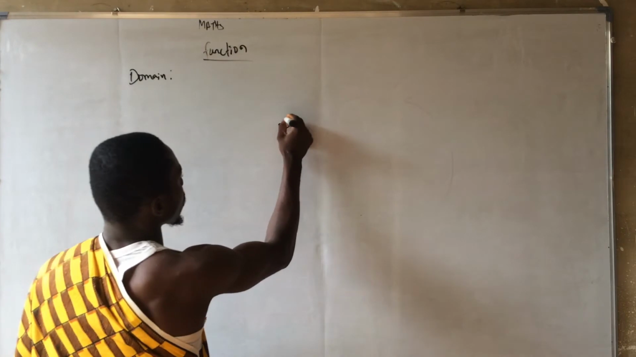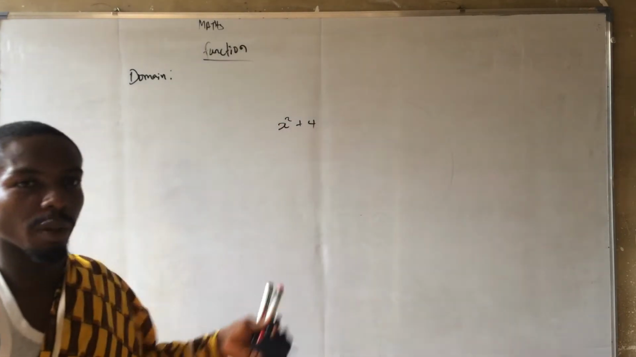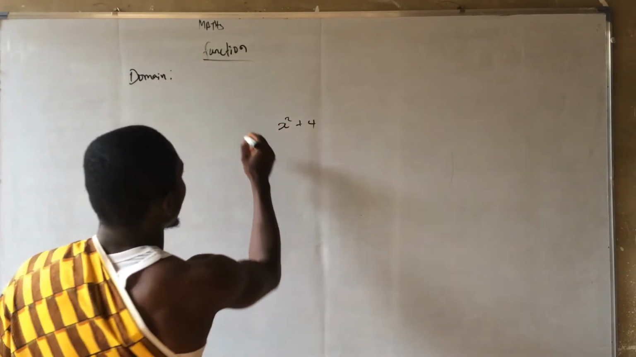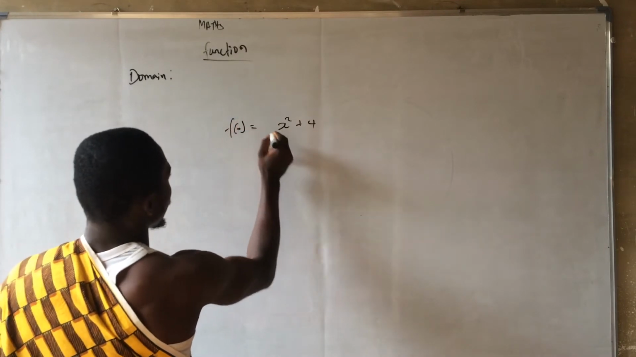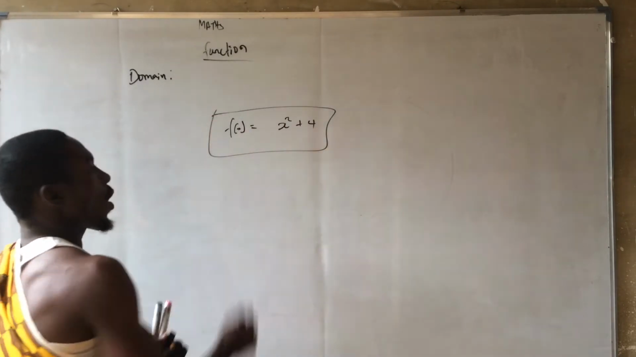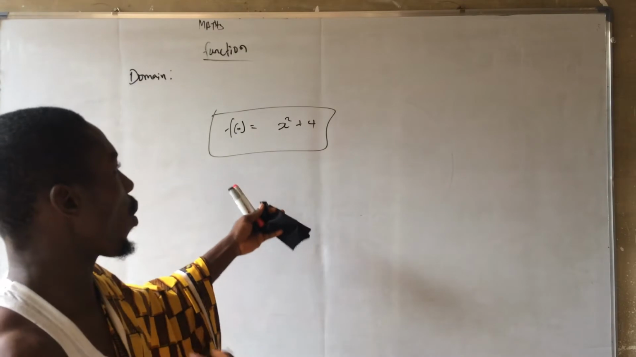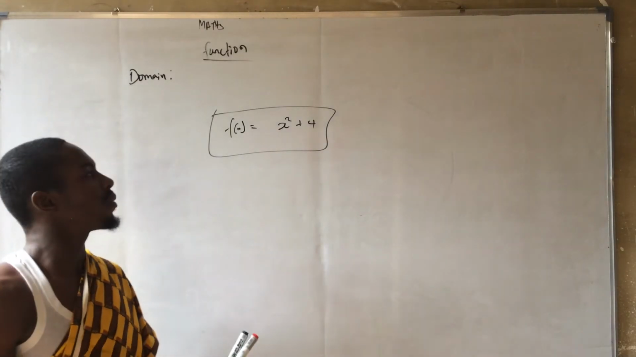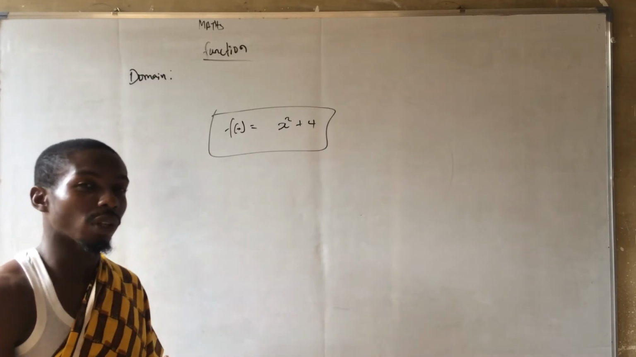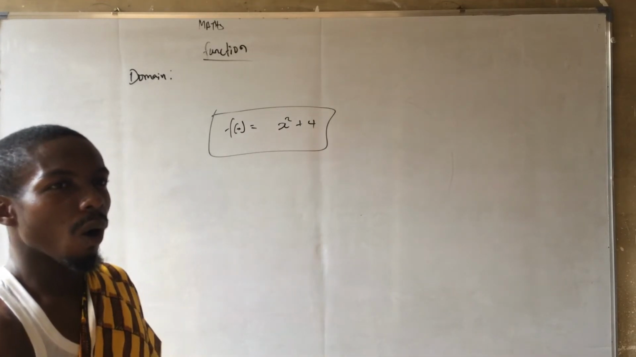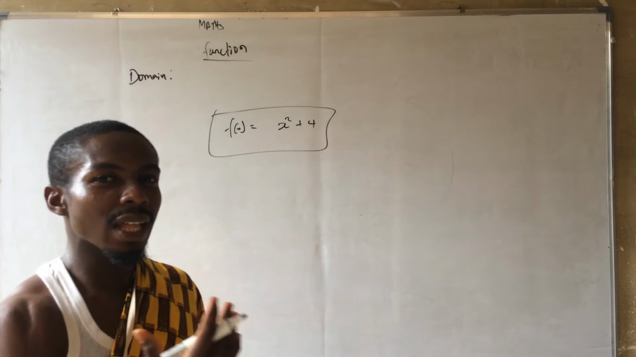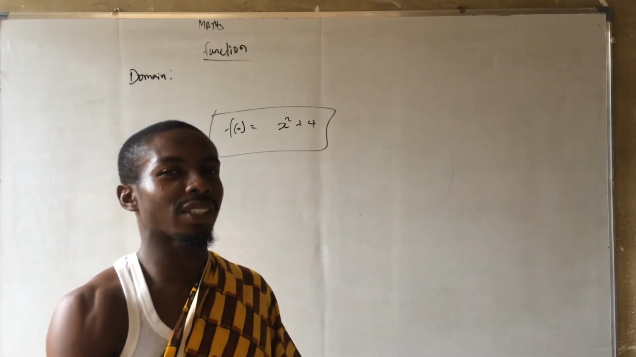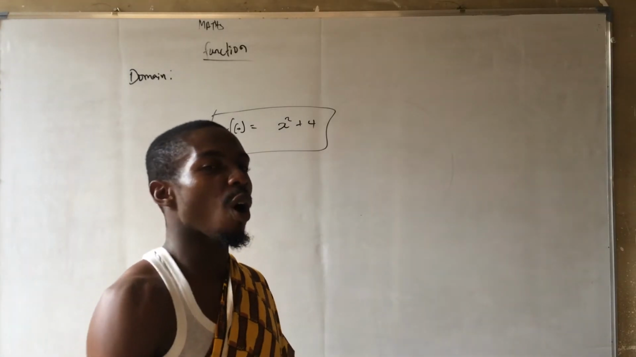Let's say f of x is equal to x squared plus 4. What is the domain of this function on the board? The domain of this function is all real numbers. Why did I say that it's all real numbers?